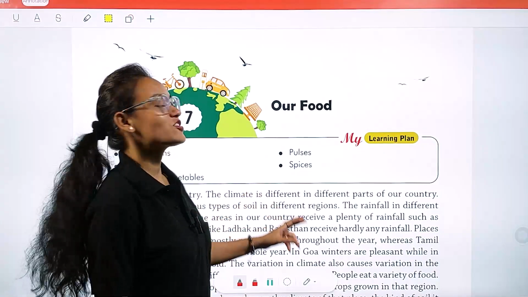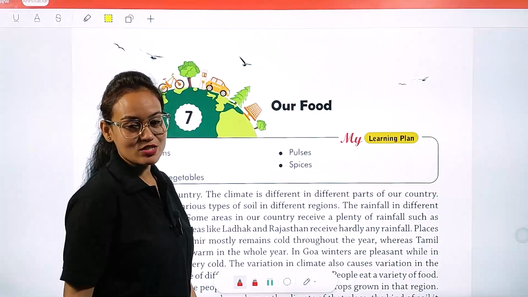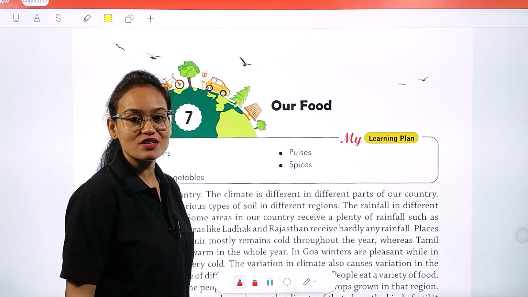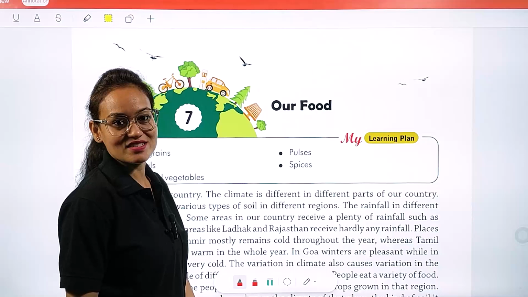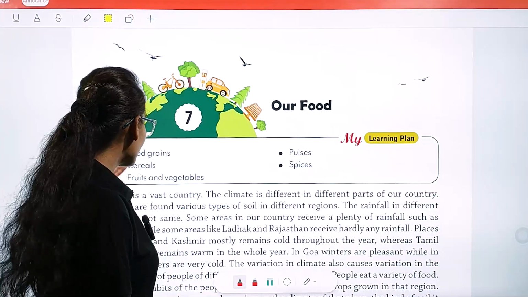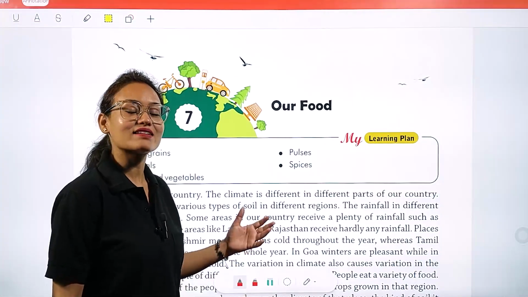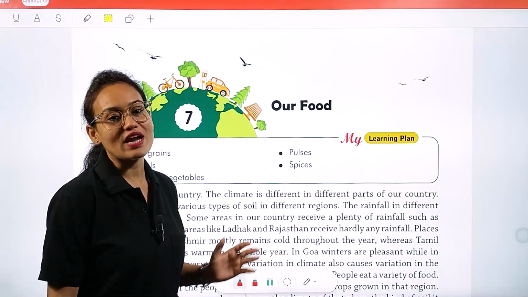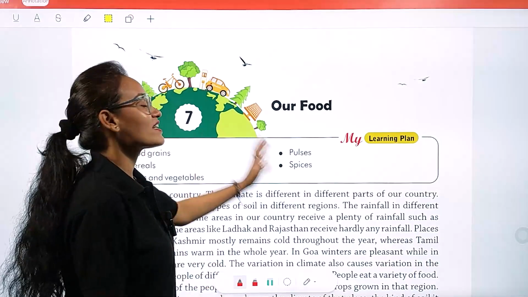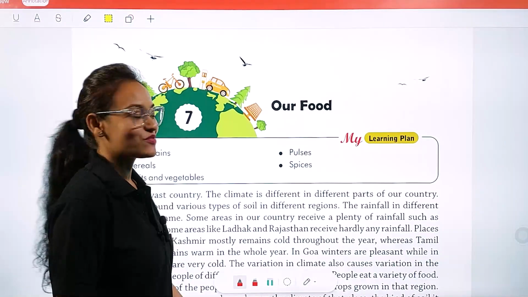In this chapter, we are going to see what is the meaning of food grain. About pulses, we are going to learn how many types of pulses there are, and about the spices, the areas where spices are grown. We are also going to see cereals, fruits and vegetables, and the areas where all those food items are grown. So all this we are going to see in this chapter. So come with me and let's start the chapter.